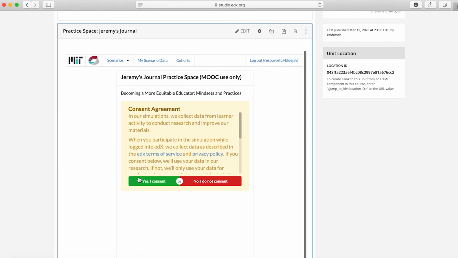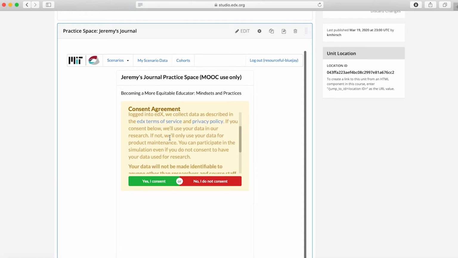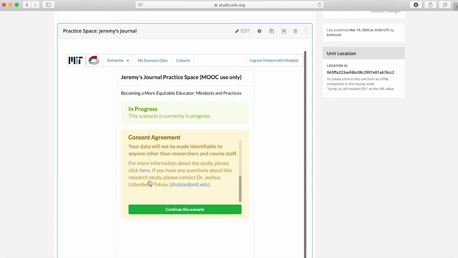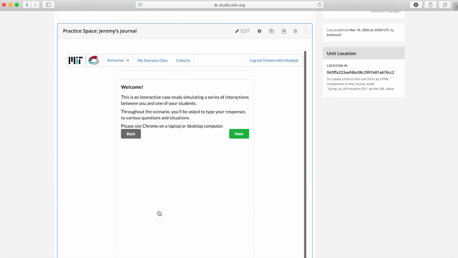Next, read over our consent agreement, which is a standard agreement for our practice spaces. If you have any questions, you'll find an email address at the end of the agreement. Once you're done reading, click Agree or Not, and continue with the scenario. Even if you do not agree, you can still do the scenario. Okay. Click Continue the scenario. Great. There, you'll be now ready to start the practice space and respond to the prompts as best you can.